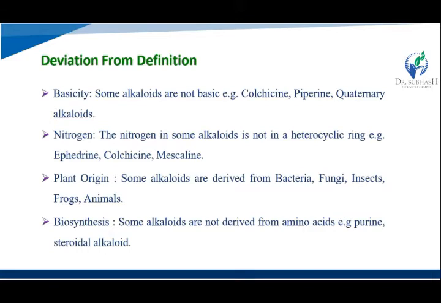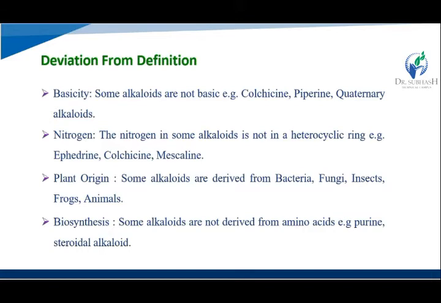Then nitrogen in a heterocyclic ring: most alkaloids have nitrogen in a heterocyclic ring, but some do not have the nitrogen in a ring in their structure, like ephedrine, colchicine and mescaline.